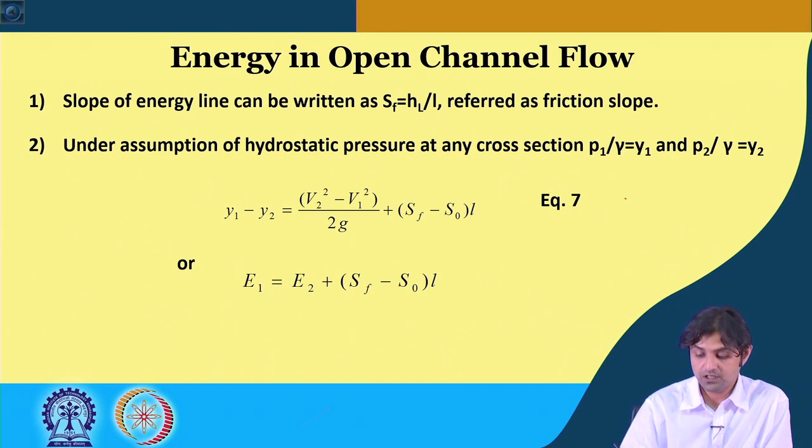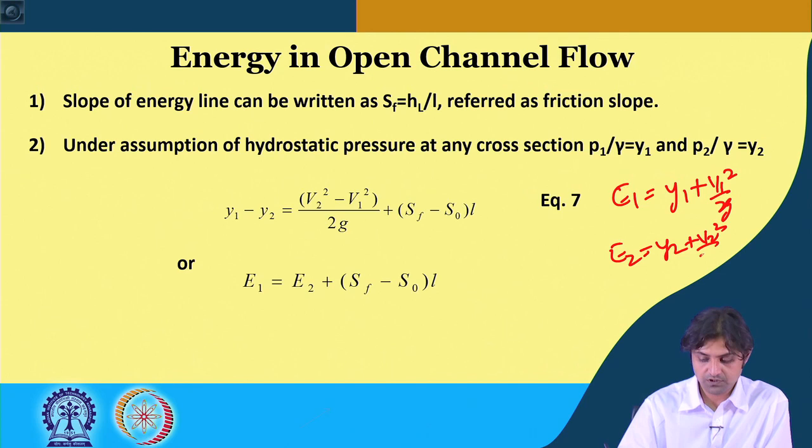So, if we say E1 is equal to Y1 plus V1 square by 2G, and E2 is Y2 plus V2 square by 2G, then we get E1 is equal to E2 plus SF minus S naught into L.